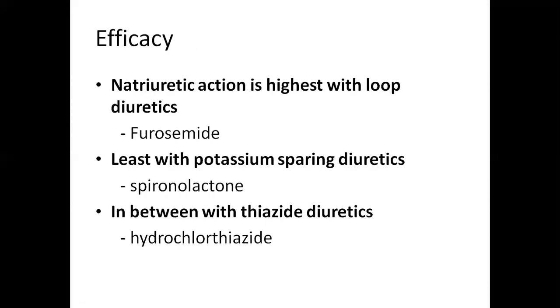Coming to the efficacy, efficacy is the response which is produced by a drug. Example, the natriuretic action is highest with loop diuretics. Example for loop diuretic is furosemide, and least with potassium sparing diuretics. Example, spironolactone. And it is in between. Efficacy of the diuretic activity of thiazide diuretics is in between loop diuretics and potassium sparing diuretics. Example for thiazide diuretic is hydrochlorothiazide.